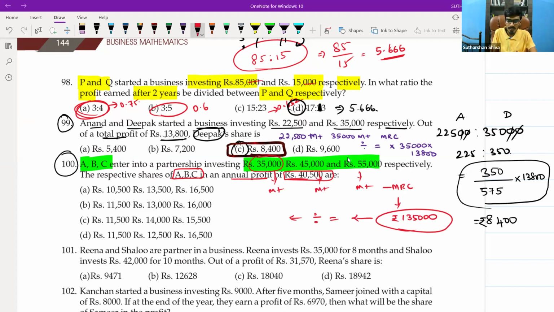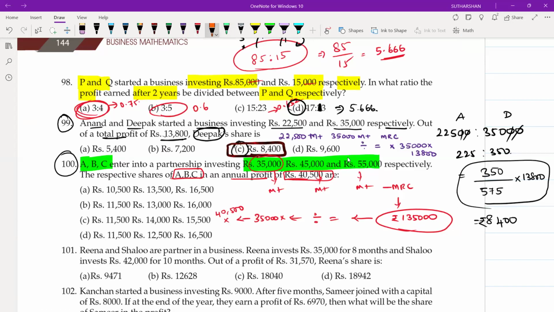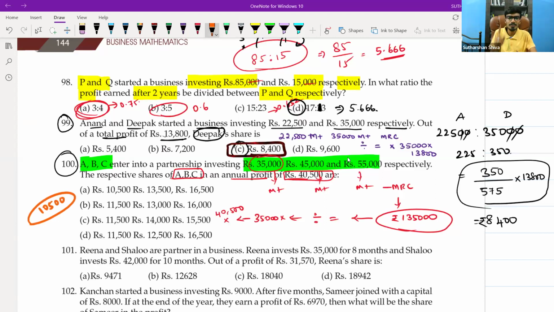You will get it into the numerator. What is A's share? A's share is nothing but 35,000. Multiply by 35,000. What is the total profit? Multiply by 40,500. What is the value of it? 10,500, sir. Very good, 10,500. Which option shows me 10,500? Yeah, option A, that's all.